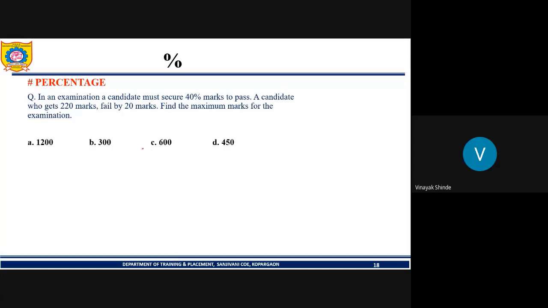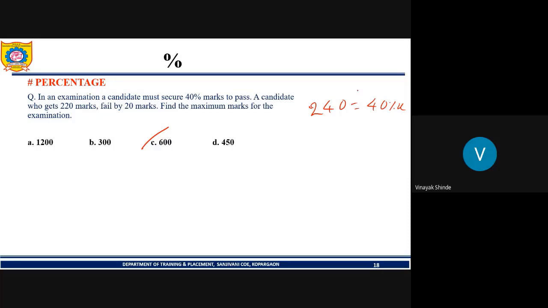Yes, correct answer is 600. See, what is given in the question? 40% marks is necessary to pass, and if a candidate gets 20 marks, he fails by 20 marks. So what is the passing mark? It is 20 plus 20, that is 240. So 240 is equal to 40% of the total marks. Let it be X.